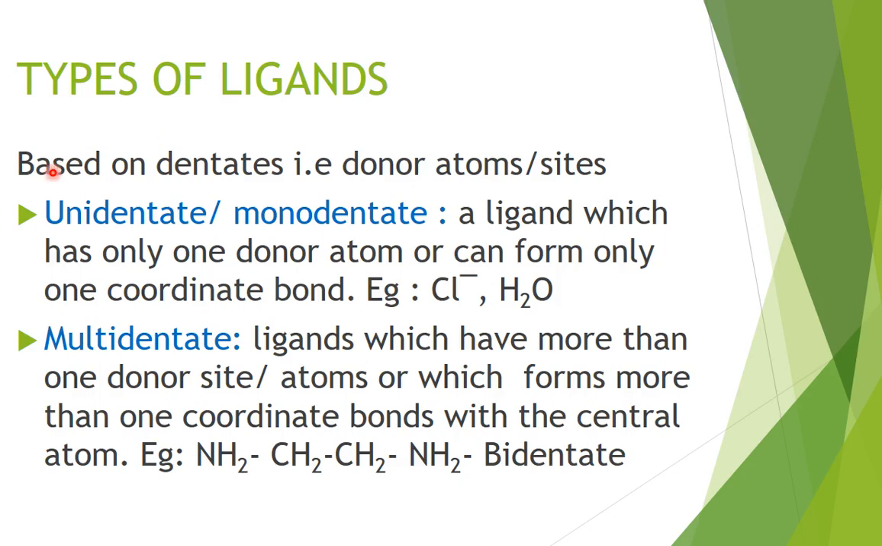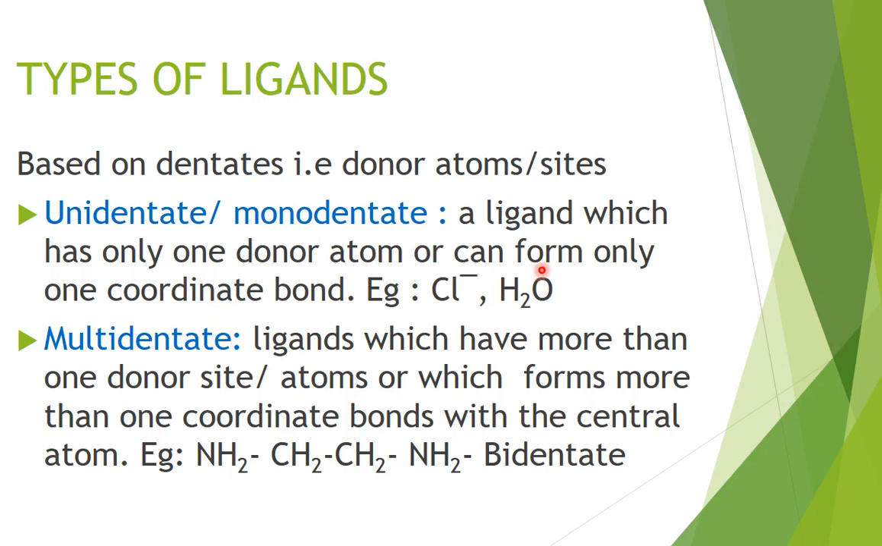Types of ligands, based upon the donor atoms, based upon the donor sites. This is called dentates or denticity. Ligands are divided into monodentate or unidentate. Uni means one, mono means one, meaning having only one donor atom or one donor site, and it can form only one coordinate bond, like Cl negative, water.